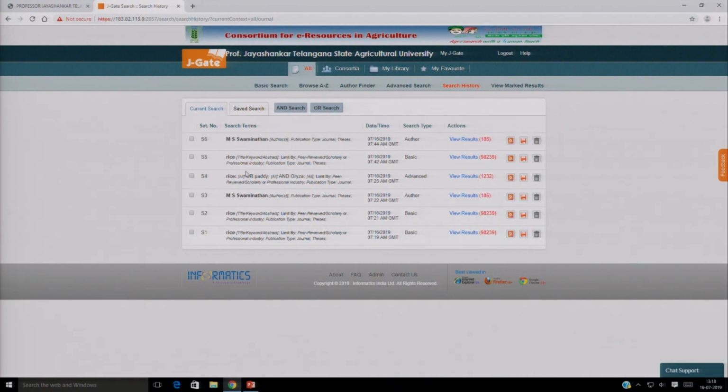Now you can see that we have searched for Swaminathan rice, and we have searched by type also. You can see the author finder search, basic search, advanced search, and author search. Also you can save it, delete it, and send it by mail. In addition, we have one more option, that is view marked results. The results we previously marked, you can see those also.